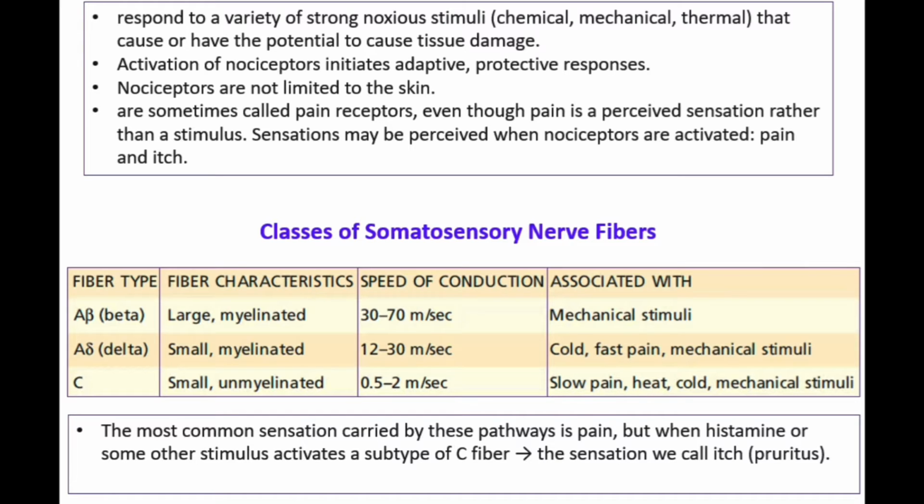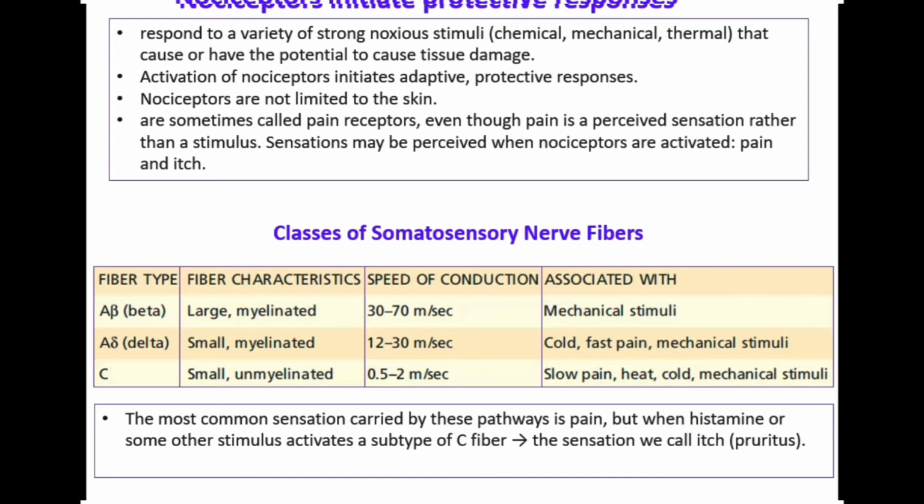Nociceptors are not limited to the skin. They are everywhere because the receptors are everywhere. So if there is a danger of damage, the nociceptors will be activated. Nociceptors are sometimes called pain receptors, even though pain is a perceived sensation rather than a stimulus, and sensation may be perceived when nociceptors are activated. Pain and also itching.